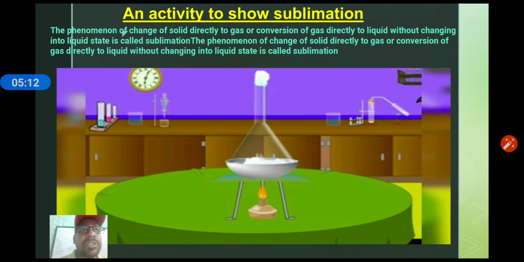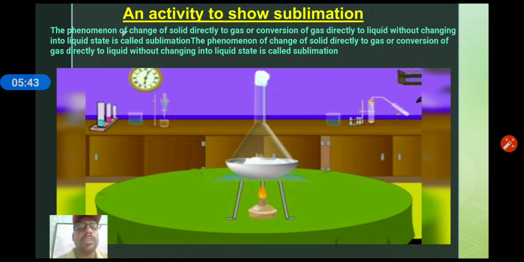Now sublimation, what is the exact meaning of sublimation? Sublimation means when you heat any solid substance, on heating it will directly change into gas. It will not pass through the liquid state. Solid will change into gas, and gas again comes back to its solid state on cooling. There is no liquid state, and that is called sublimation.